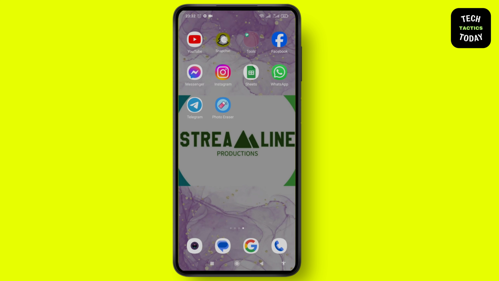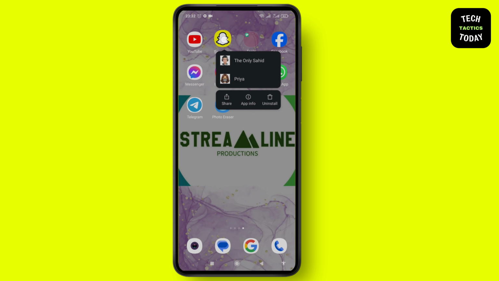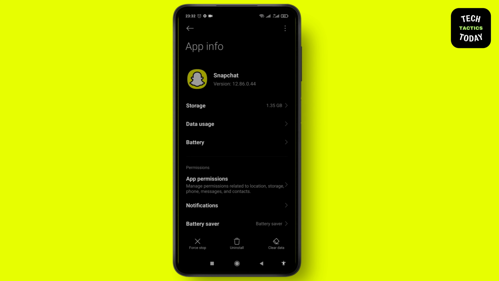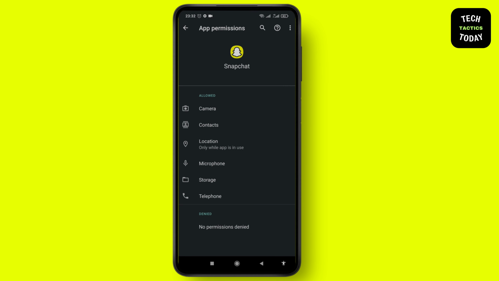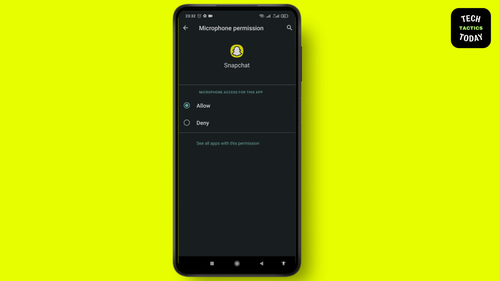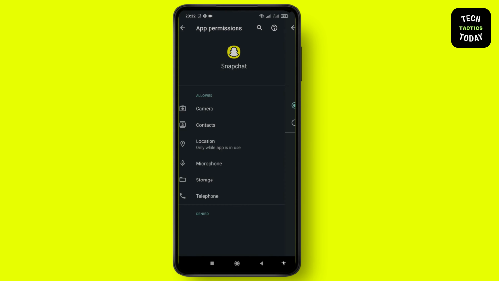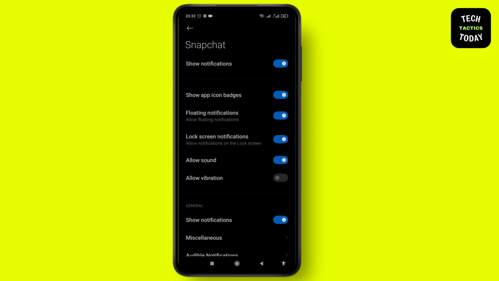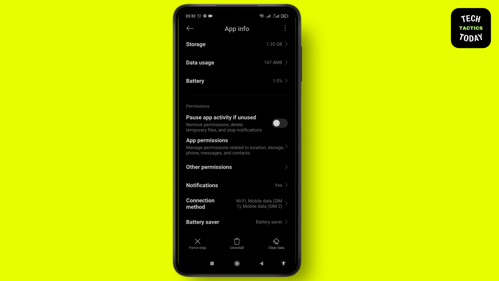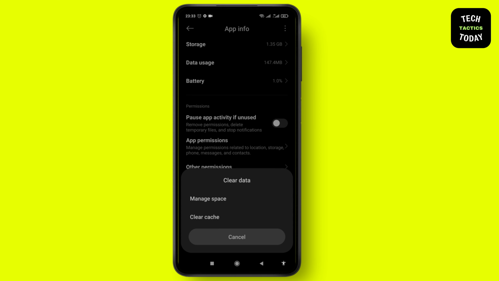tap, long press and hold on the Snapchat application. After that, tap on app info. Now you have to allow all the permissions. So tap on microphone, make sure to allow the permissions. After that, tap on notifications and enable this option. After that, go back, tap on clear data, tap on clear cache.